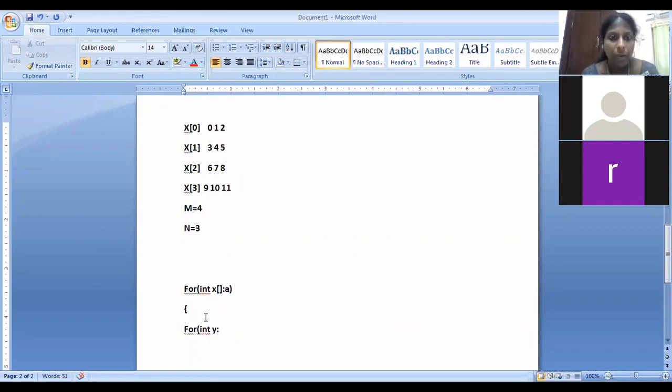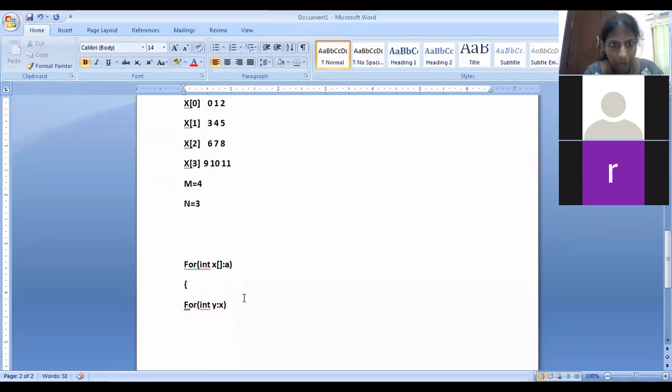Now, in the first iteration of A, the first row is given to the x array. So which values will be available in the x of 0? 0, 1, 2. So for int y equal to what should you write here? Which is the collection now? X. So within the inner for, the first row will be going. Did you understand? Yes, ma'am.